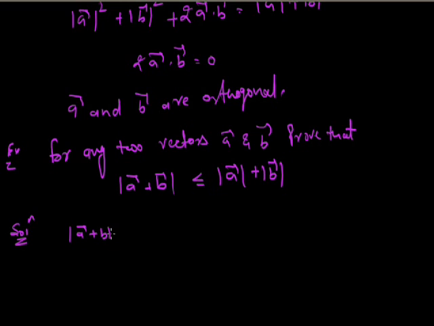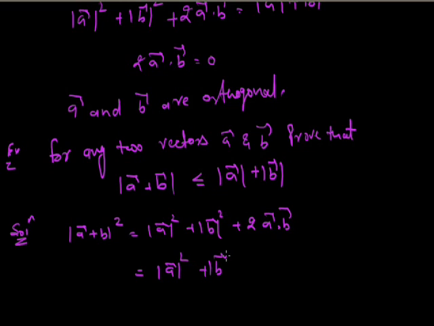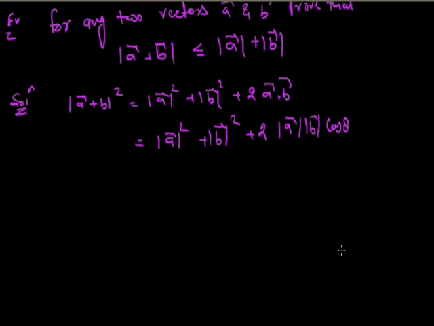Magnitude of A vector plus B vector square is magnitude of A vector square plus magnitude of B vector square plus 2 A vector dot B vector. So now magnitude of A vector square plus magnitude of B vector square, this one we can write as 2 magnitude of A vector magnitude of B vector cos theta. Now cos theta is less than or equal to 1.